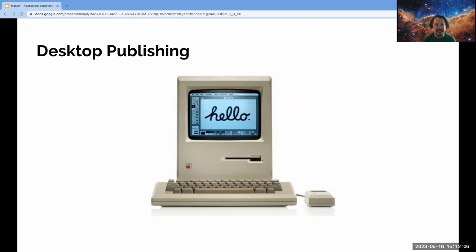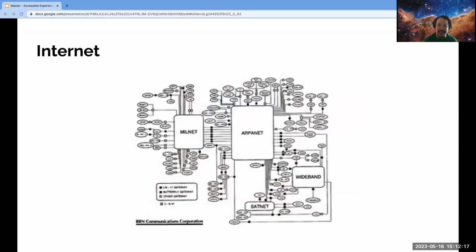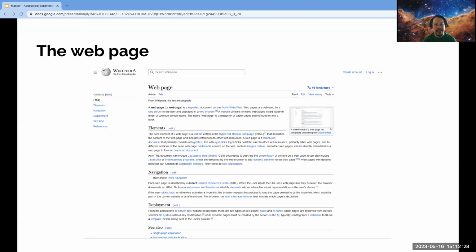Laser and inkjet printers and dot matrix printers, if anybody remembers them, Gen Xers, hands up, allow for small volume printing. And then the internet. The internet was invented in 1966, but the World Wide Web in 1989, the graphical web in 1993, which finally gets us to the web page.